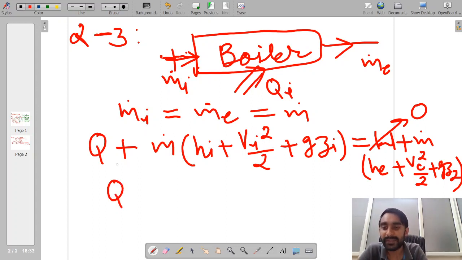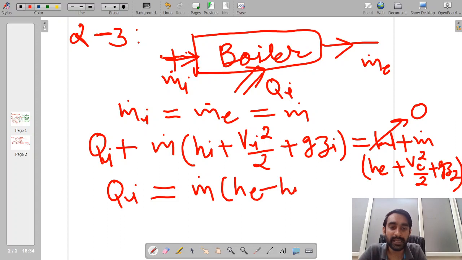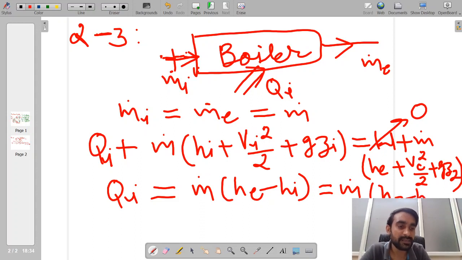We will be finding that whatever this Qi amount of heat we are adding, this is nothing but equal to m dot into He minus Hi. Now if you see your previous TS diagram, we have represented the terminal points with the help of numbers, and across the boiler we have point number 2 and point number 3. So I can simply write this as m dot into H3 minus H2.